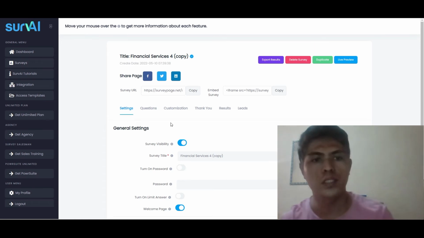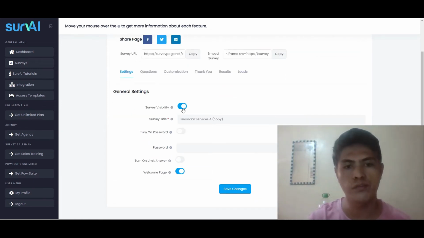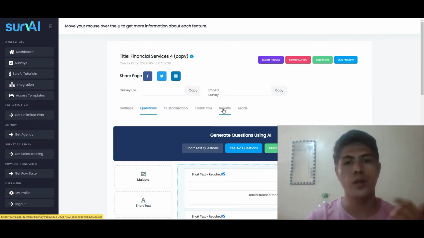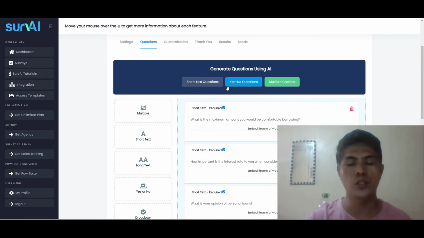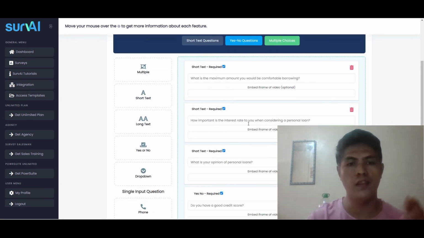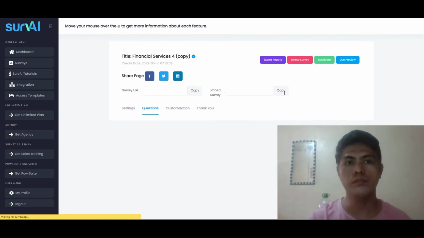Then we'll be able to customize our form. In the settings, you can turn on the visibility of your survey form, and then you can turn it off as a welcome page. And then for the questions right here, this is where you can generate using artificial intelligence. See this right here? Generate short text questions or yes or no questions using artificial intelligence, and you can basically customize everything. You can delete a question right here. See that right here? You can delete this.